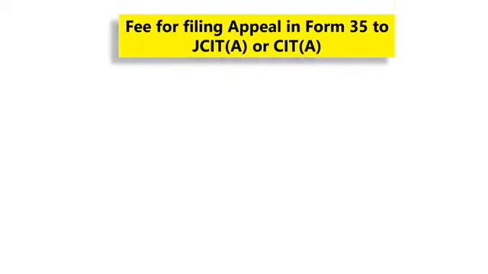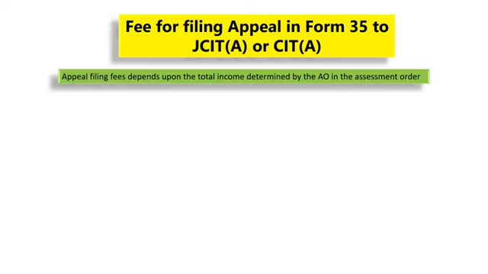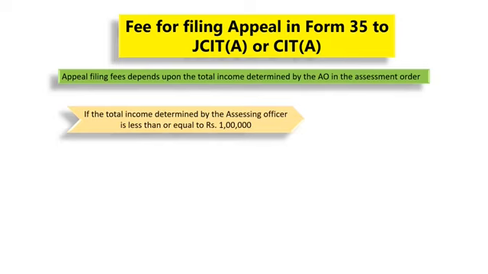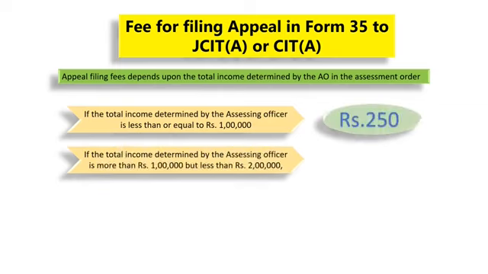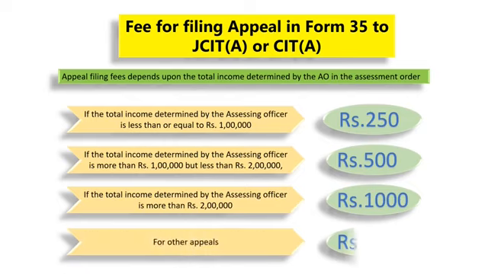Let us now look at the fee for filing appeal in Form 35 to JCIT appeals or CIT appeals. The appeal filing fee depends upon the total income determined by the assessing officer in the assessment order. If the total income determined by the assessing officer is less than or equal to ₹1 lakh, the appeal filing fee shall be ₹250. If the income determined is more than ₹1 lakh but less than ₹2 lakhs, the appeal filing fee is ₹500. If the total income determined is more than ₹2 lakhs, the filing fee shall be ₹1,000. For other appeals, the filing fee is ₹250.